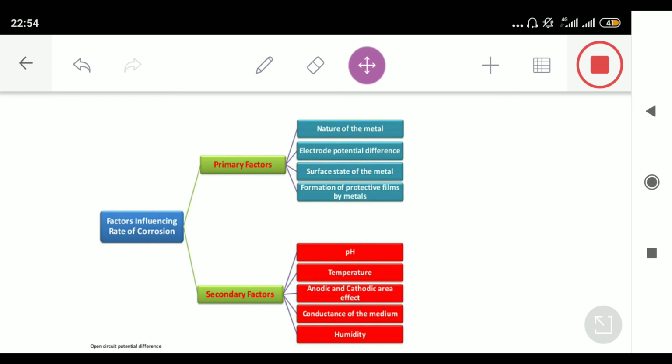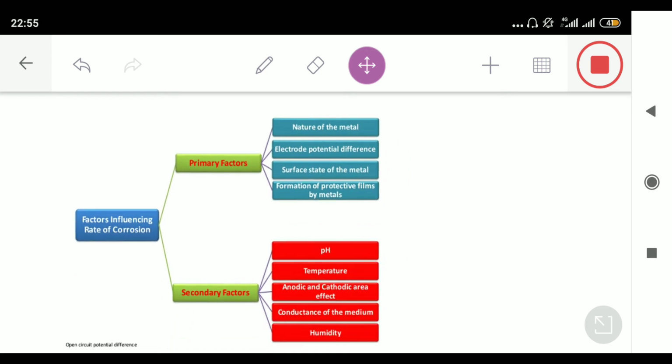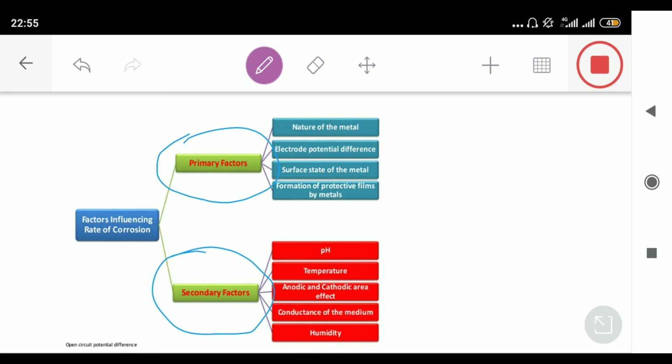So humidity is one of the factors. Similarly, we have so many factors which affect the rate of corrosion. You can see these are the two factors which are responsible for corrosion. One is primary, another is secondary. Primary means it is the nature of the metal which affects the rate of corrosion.